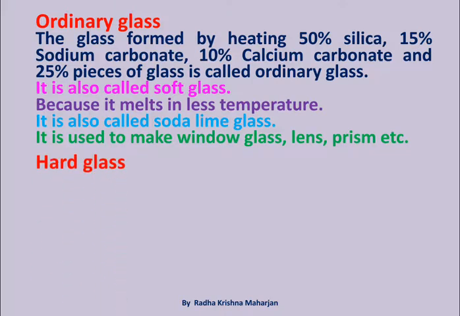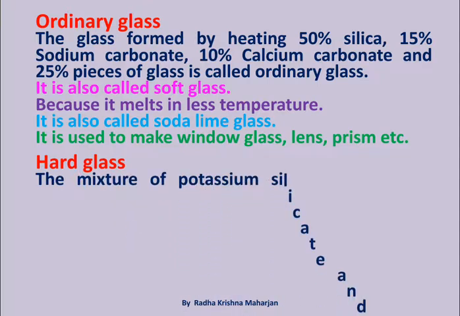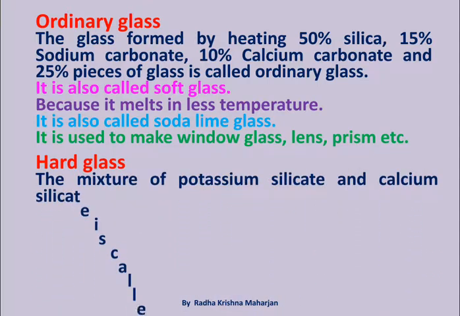Hard glass. The mixture of potassium silicate and calcium silicate is called hard glass.